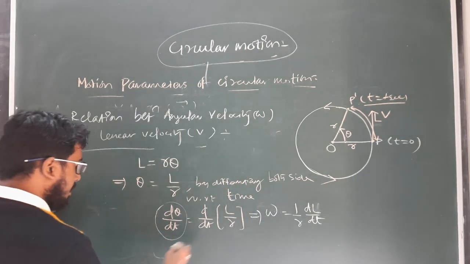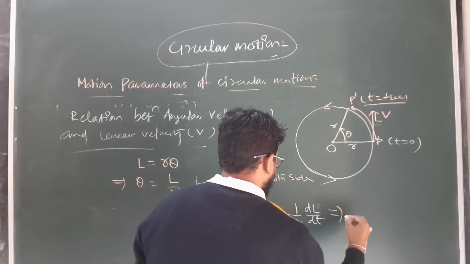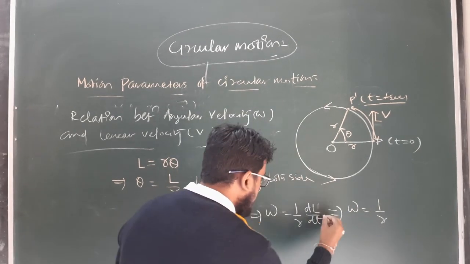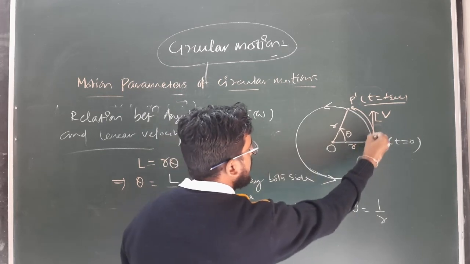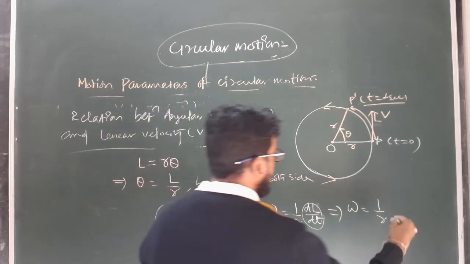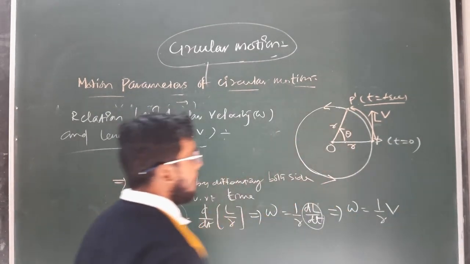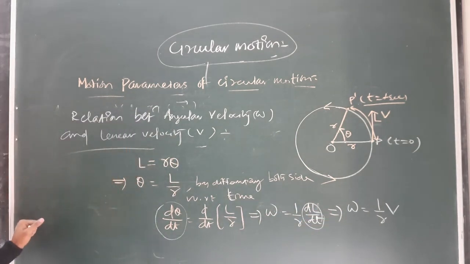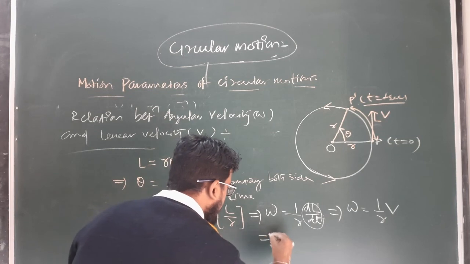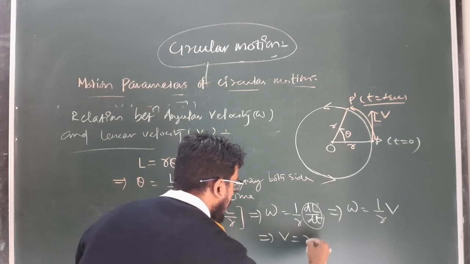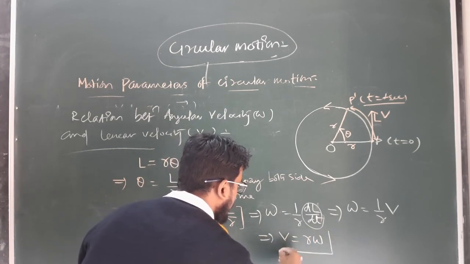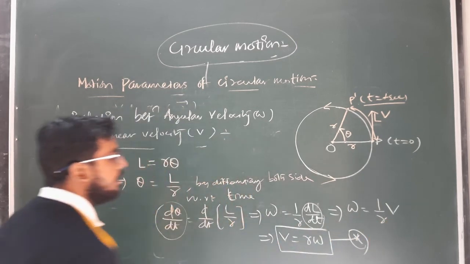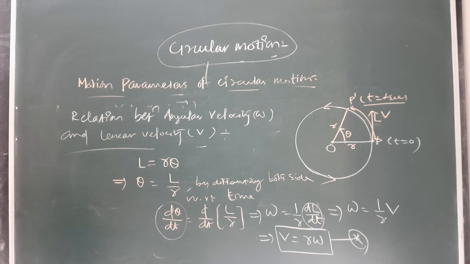This implies omega equals 1 by r times dL by dt, the rate of change of linear displacement with respect to time, which is the magnitude of the linear velocity v. So from this we can write the magnitude of linear velocity v is equal to r into omega. Clear? This is the scalar relation between linear velocity and angular velocity.